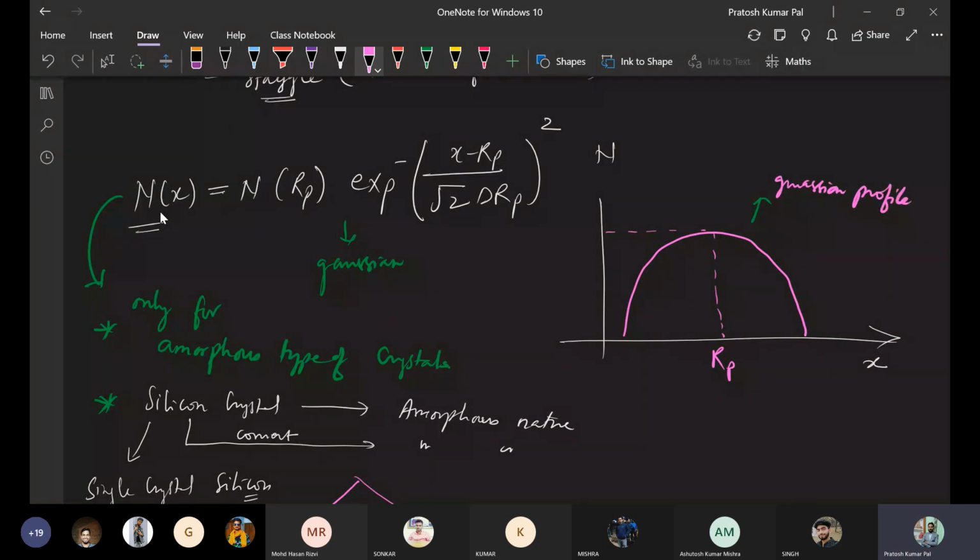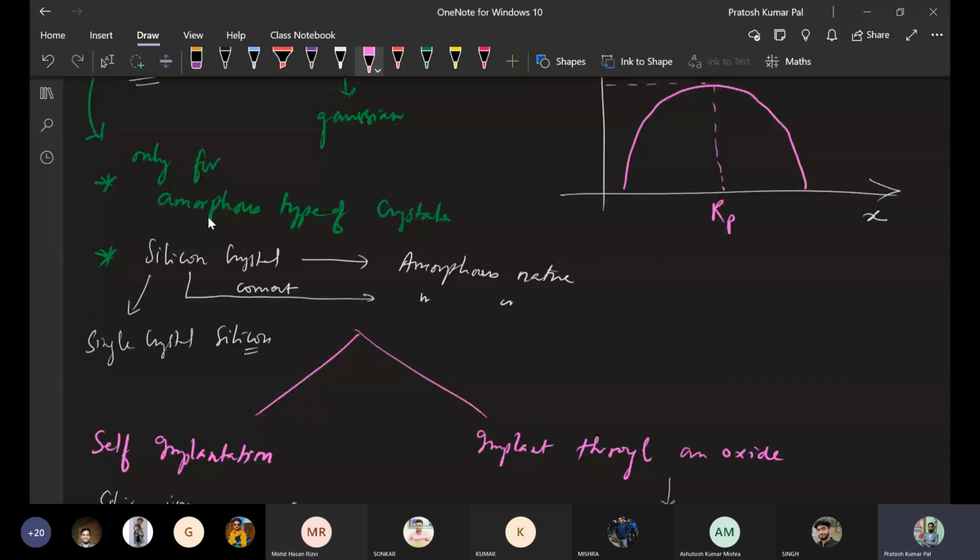Here, ion implantation is analyzed perfectly if the semiconductor substrate that we are using is amorphous. That means it does not have a perfect structure.